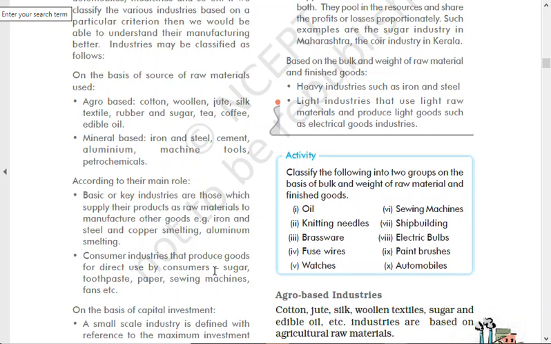These are the consumer industries. Okay, in that we have two things. One is called consumer durable goods, and another is called fast moving consumer goods. So one is consumer durable, such as television, fridge, ovens, and all these things. That means once we buy, it lasts for, let's say, 5 years, 10 years, or something like that, right? That is called consumer durable goods. And the second one is fast moving, that is called FMCG.